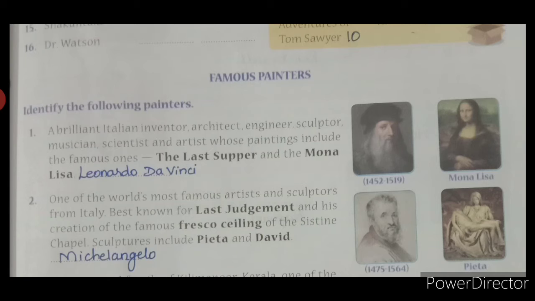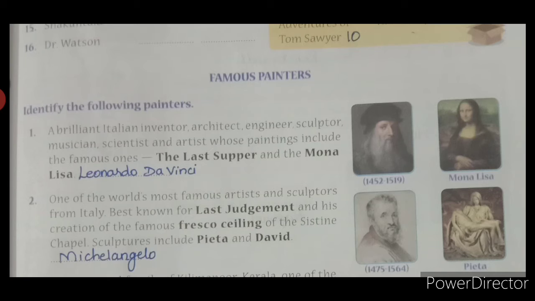The first one is the Mona Lisa painting. It was drawn between 1452 and 1519. So who drew that? Leonardo da Vinci. You can see the answer, how I have written it here in the dash. Please make a note of it.